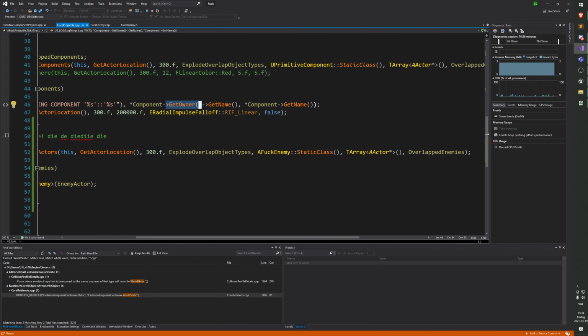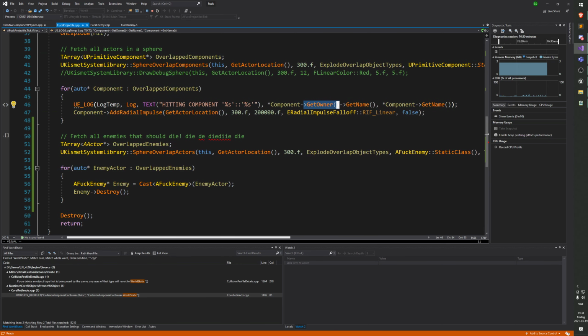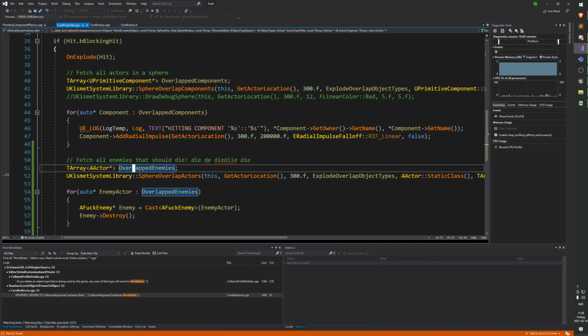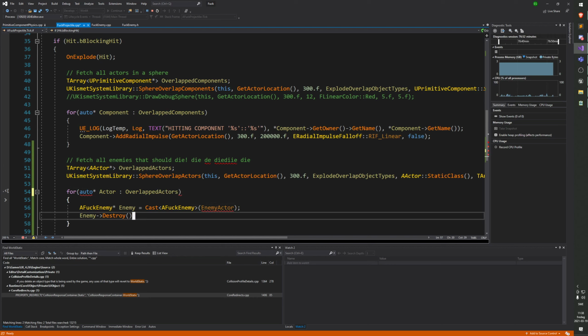But so that's essentially what it's doing. Cool. So I'm gonna change this filter here. Instead of filtering with an enemy, we're actually just gonna filter with an actor. Then I'll do overlapped actors, like so. Change the for loop to be for each actor in overlapped actors.